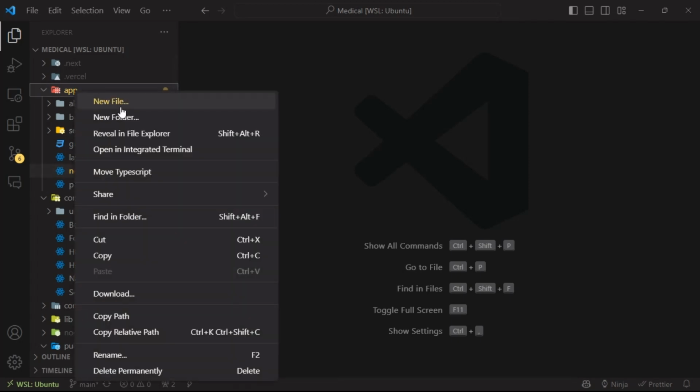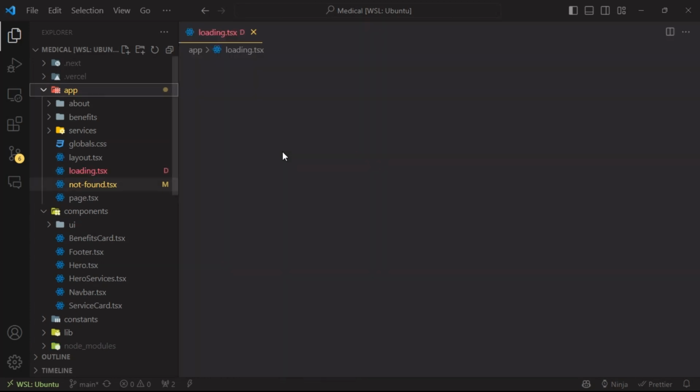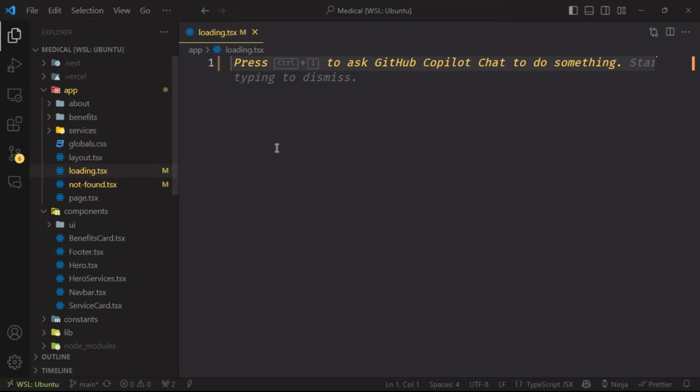In the app router, create a new file, loading, not loader. You should write this name, loading.tsx, or loading.jsx if you are using JavaScript.